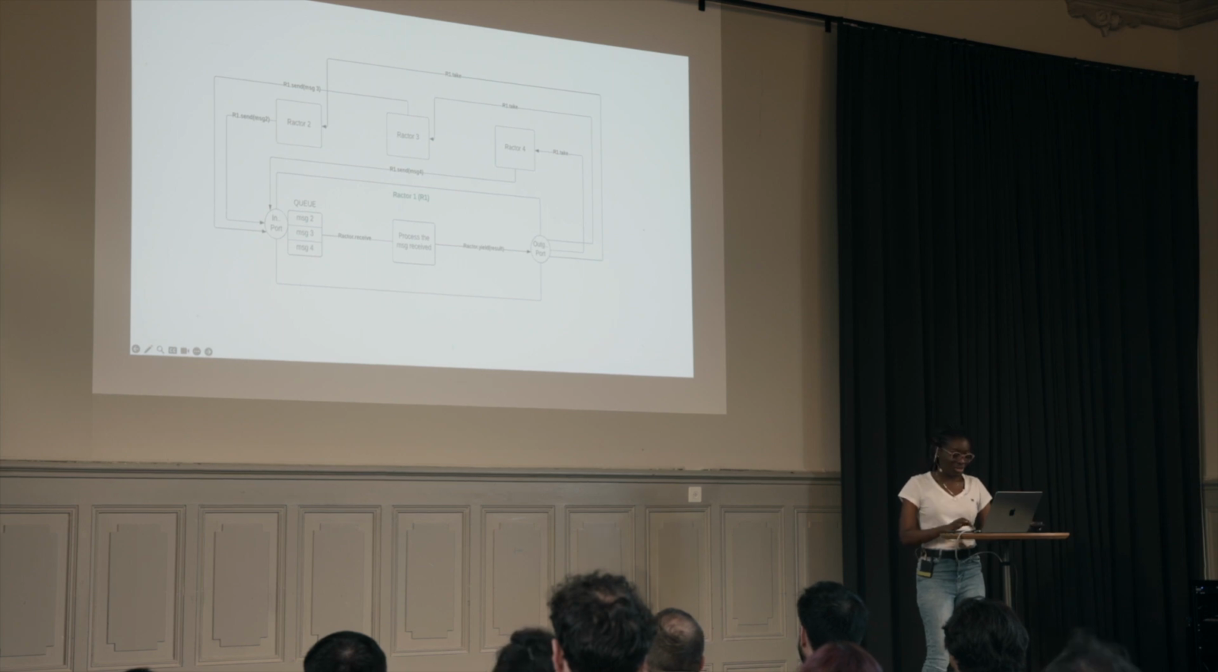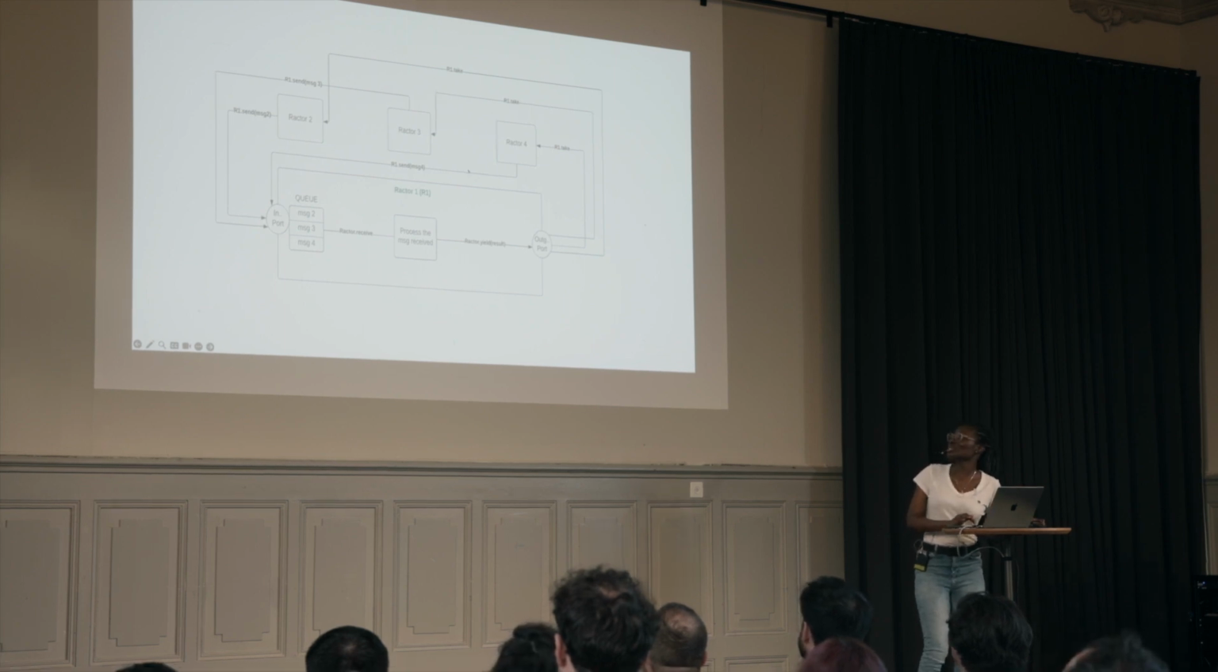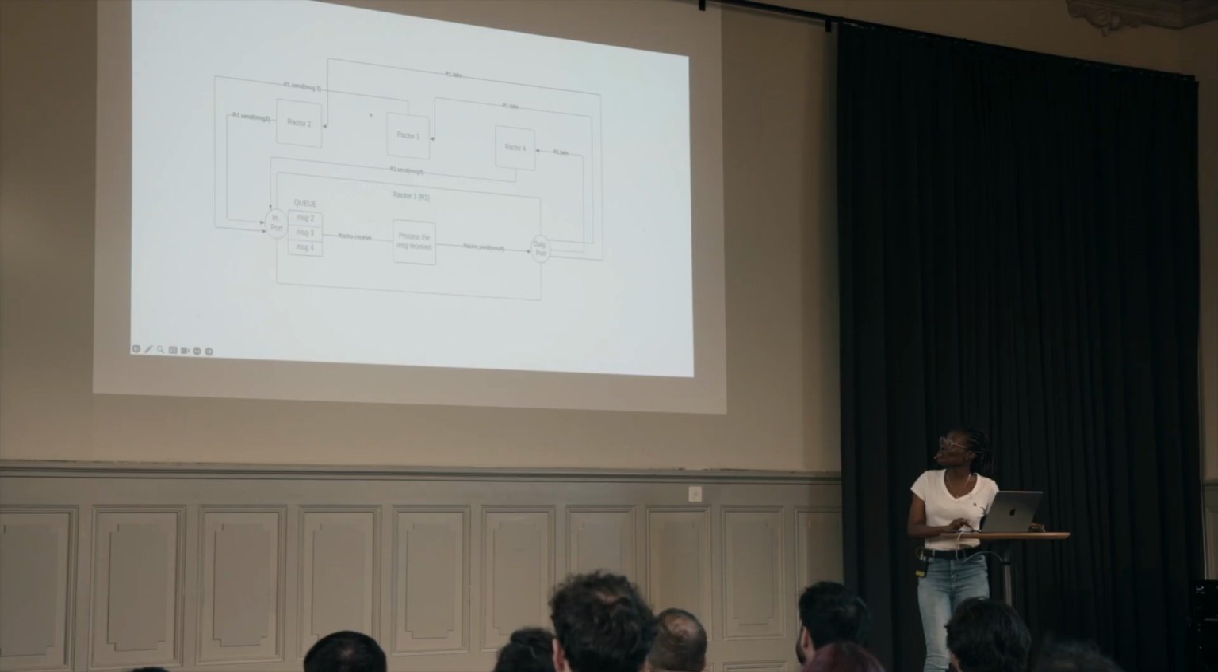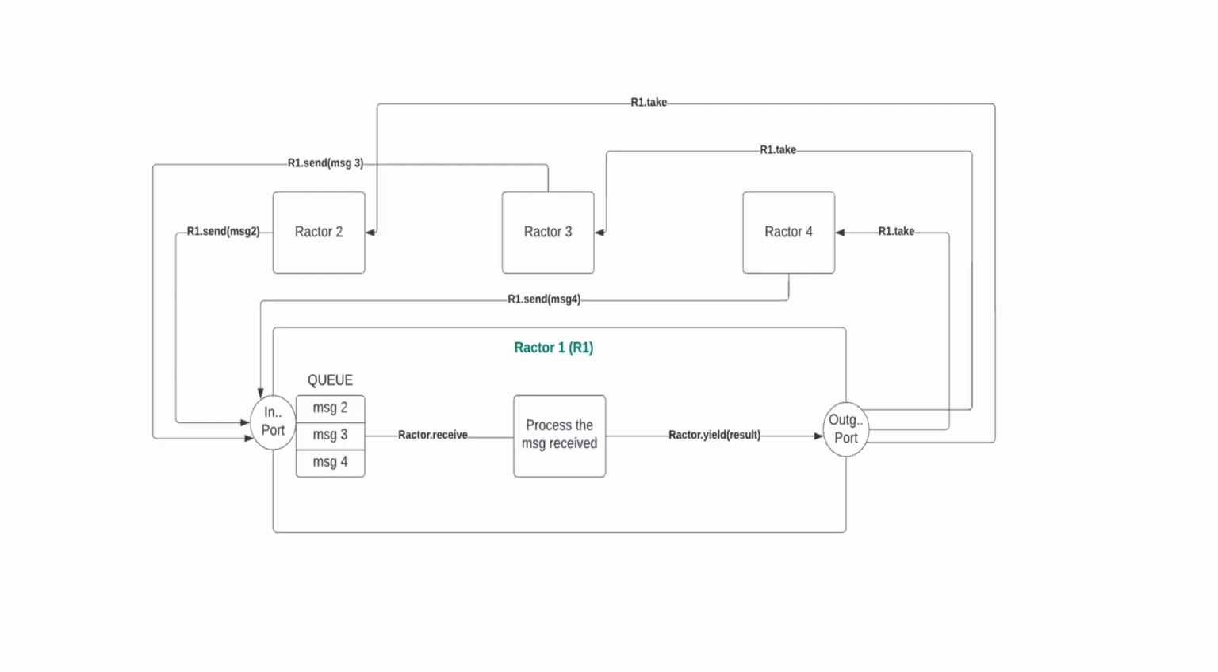So Ractor 1 here is the receiving Ractor, and we have Ractors 2, 3, and 4. They send a message to the incoming port of the receiving one, and they all form a queue here. All the messages form a queue, as you can see, message 2, 3, and 4.